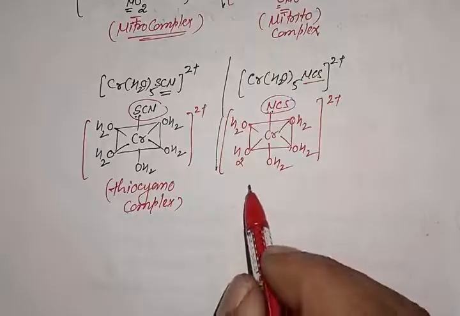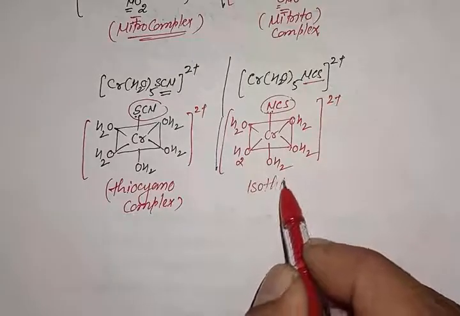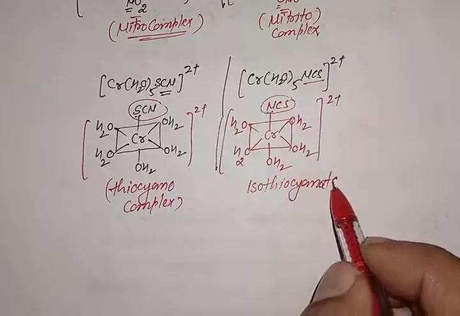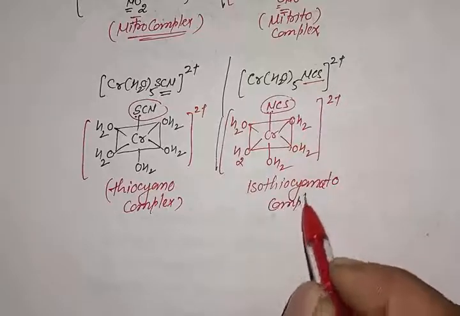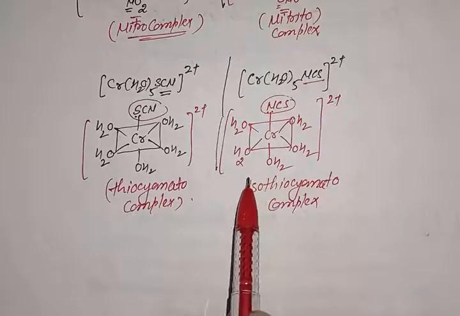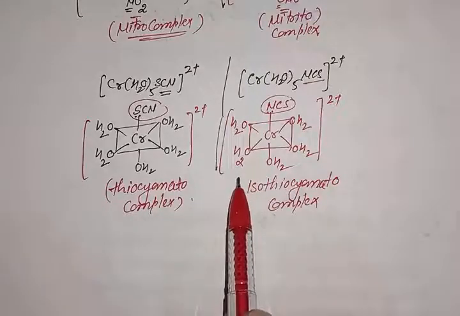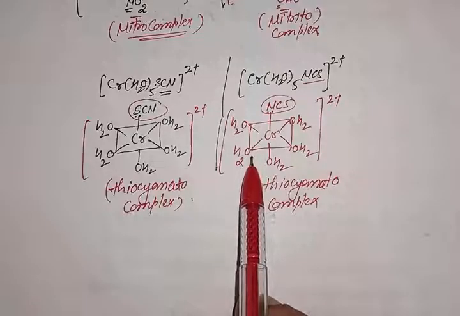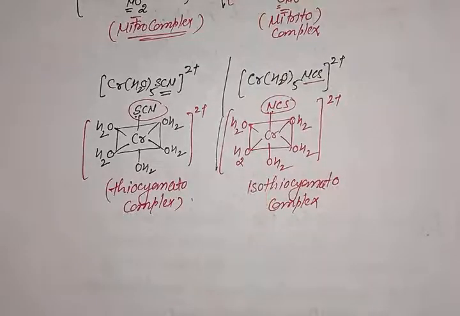So this complex is also called isothiocyanato complex. So these are the examples of the linkage isomers, and this phenomenon to show the linkage isomers is called linkage isomerism.